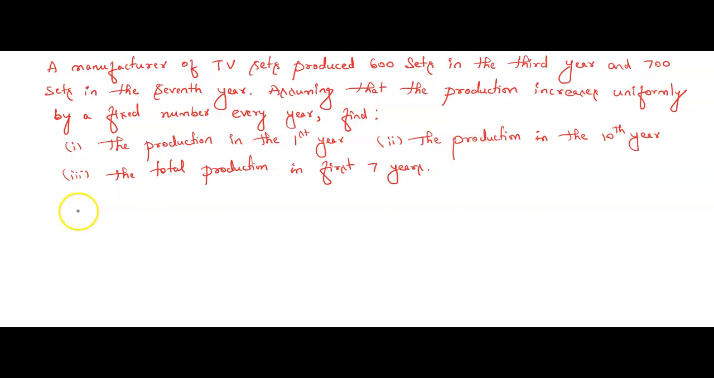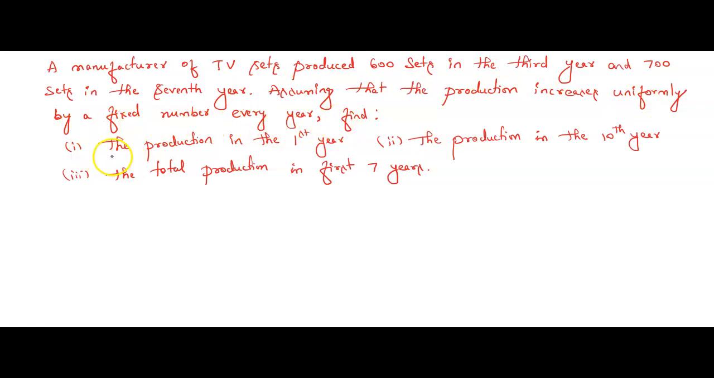Dear students, today I am going to discuss a problem related to the chapter of class 10th, Arithmetic Progression, Mathematics. See children, here the question is asked. A manufacturer of TV sets produced 600 sets in the third year and 700 sets in the seventh year. Assuming that the production increases uniformly by a fixed number every year, find.